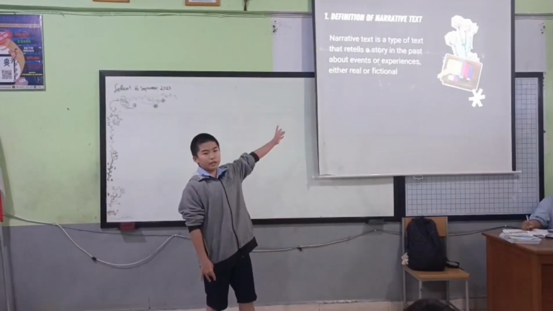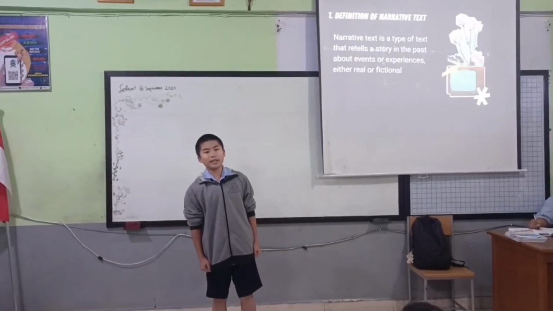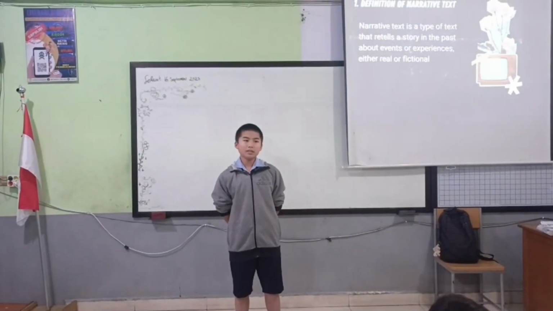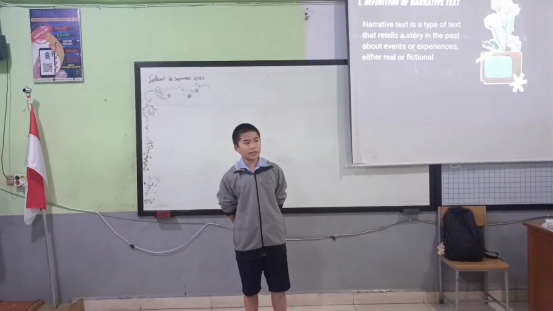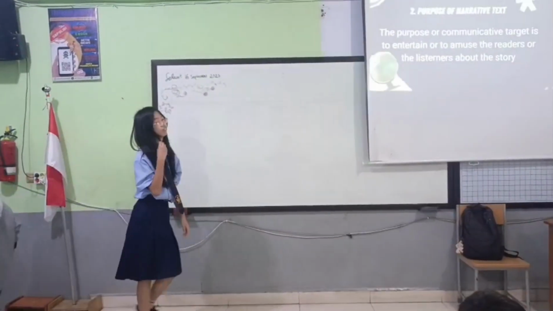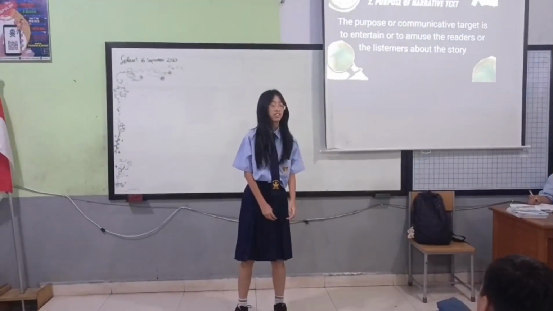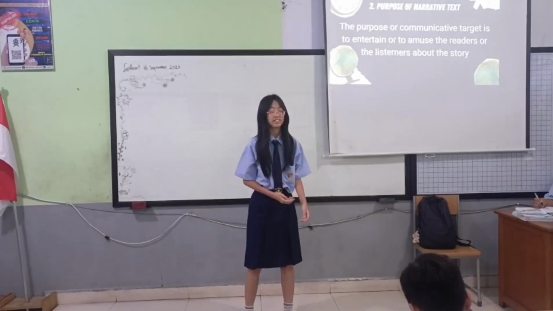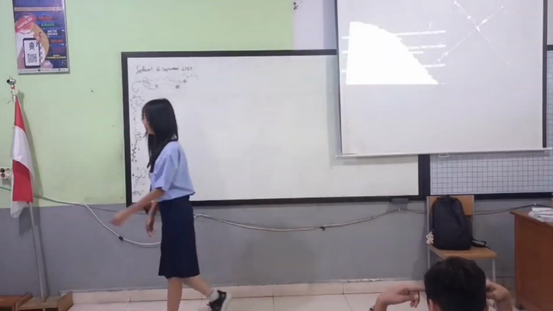Now I'm going to tell you what the definition of narrative text is. Narrative text is a type of text that retells a story in the past, either real or fictional, about events or experiences. Next, what is the purpose of narrative text? The purpose of narrative text is to entertain and amuse the readers or the listeners about the story.